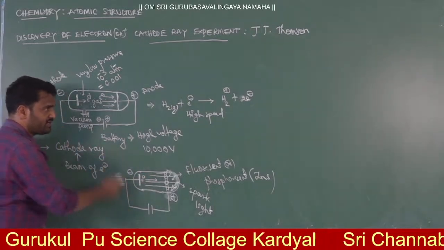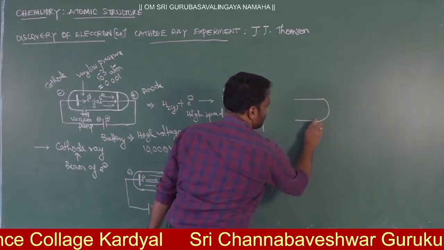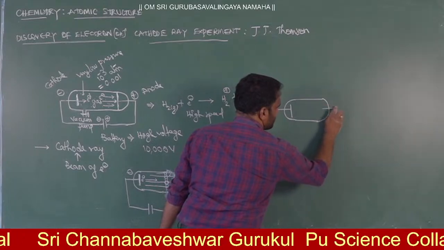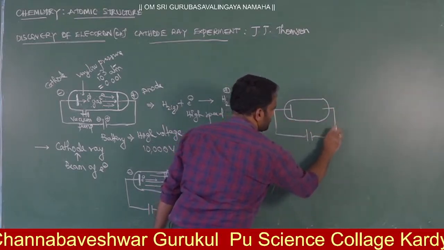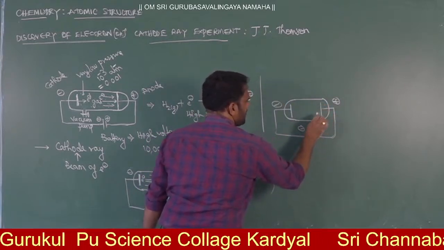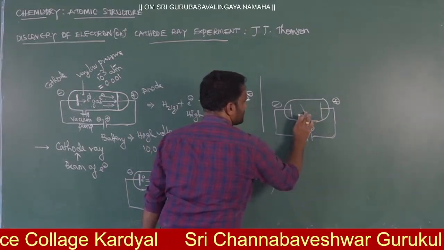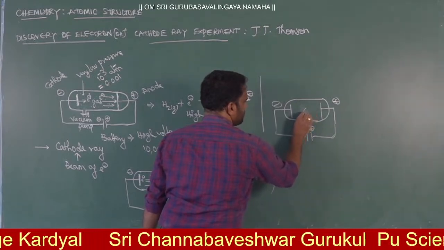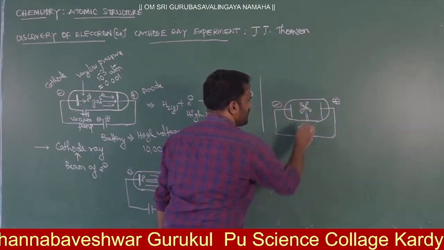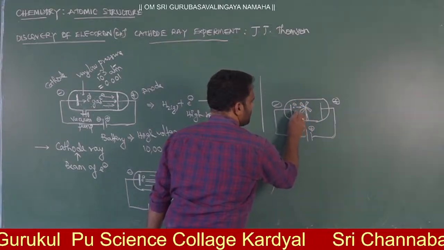You can take the same diagram. Let me explain one thing. Here is the vacuum pump, the same discharge tube we have, connected to an external battery, minus and plus, cathode and anode. Now I will arrange one paddle here, a rotating paddle.